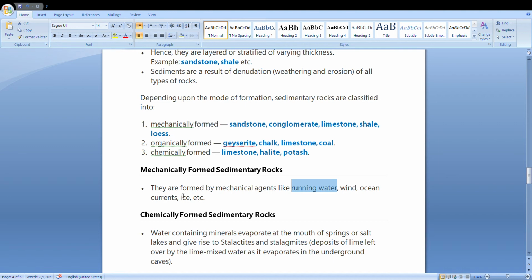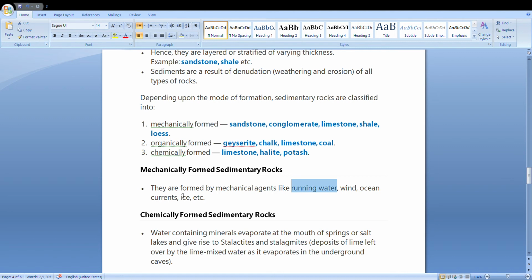Now comes the second type of formation, that is chemically formed. Sometimes what happens is there is a kind of material inside the earth which can easily react with rainwater or glacier or with wind or anything. For example, there is a lot of limestone inside the earth. Now rainwater falls over the limestone. Limestone and rainwater will react because it will have calcium carbonate, and in that process you will find that the calcium starts getting mixed up with the rainwater.